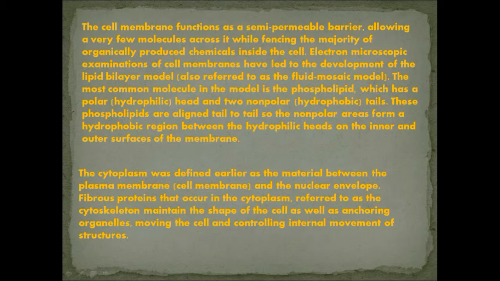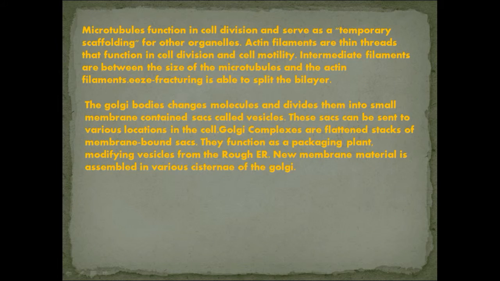The cytoplasm was defined earlier as the material between the plasma membrane and the nuclear envelope. Fibrous proteins that occur in the cytoplasm, referred to as the cytoskeleton, maintain the shape of the cell as well as anchoring organelles, moving the cell and controlling internal movement of structures. Microtubules function in cell division and serve as temporary scaffolding for other organelles. Actin filaments are thin threads that function in cell division and cell motility. Intermediate filaments are between the size of microtubules and actin filaments. Freeze fracturing is able to split the bilayer.